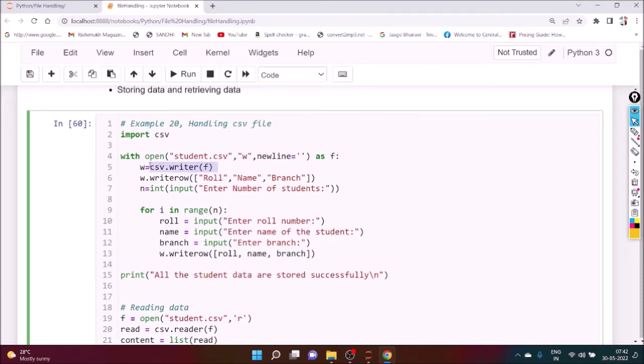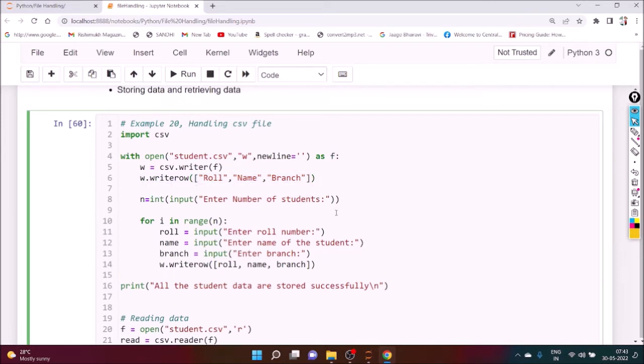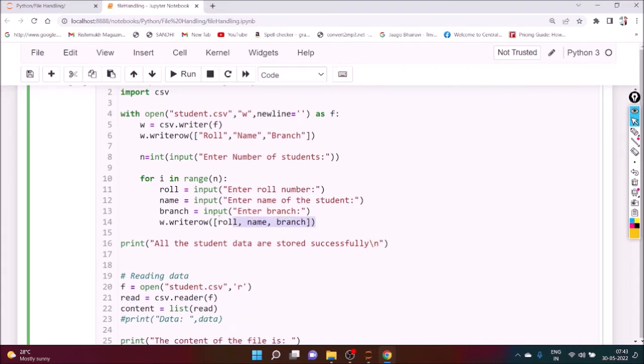First of all, we write the file in W mode, and we want to write a row with roll number, name, branch. We need to store these three columns. We enter the number of students we want to store, and here we store the data.